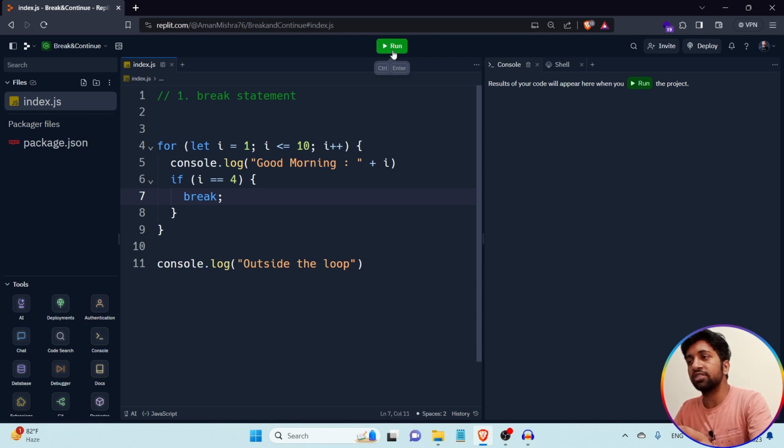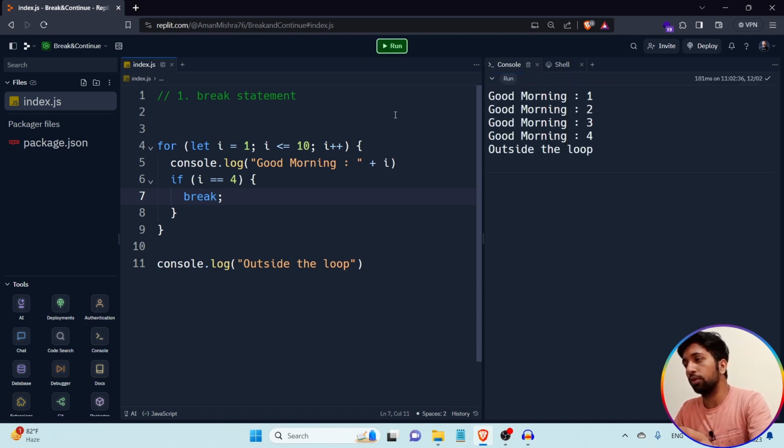Let's understand. I'm running the code and let's see the output. Good morning 1, 2, 3, 4, when the value of variable i becomes 4. After that I hit the break statement. So good morning is printed for the value 4, then the break statement is hit, and then I come outside the loop, where the message says I am outside the loop.